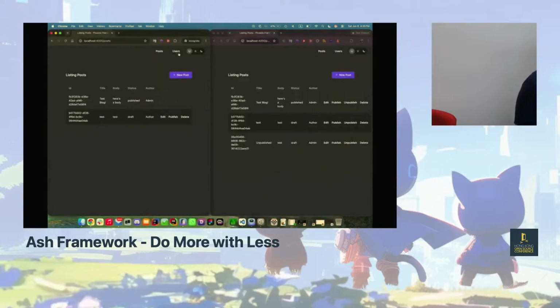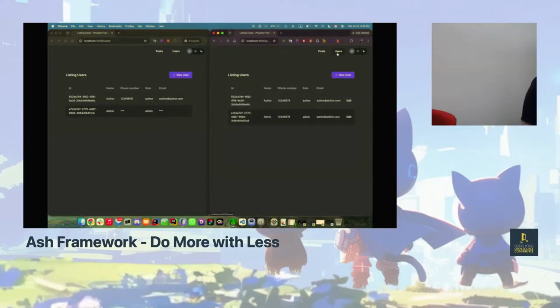And same thing going over to users is actually really more interesting. So over here, we have a user who's logged in. They can see themselves, they can see their own phone number, their own name, but they cannot see the admin's phone number and name. Now, if the admin goes to the user section, they can see everything, because of the policies.